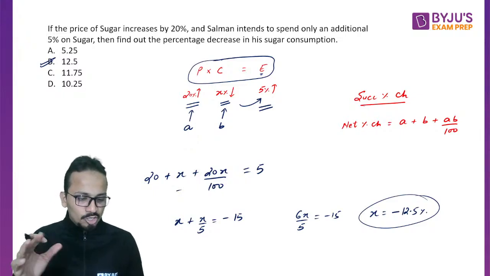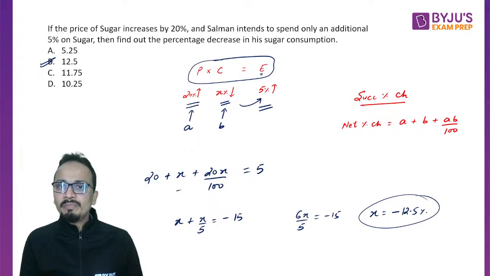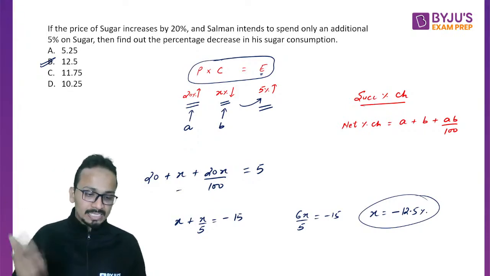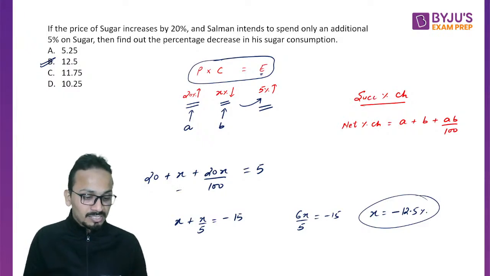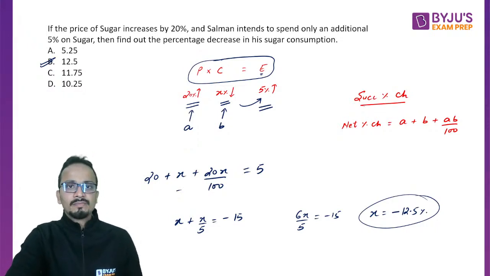All right. Thank you, Deepika. Thank you for the compliment. So the answer will be 12.5 percent decrease. Option B, the same answer has been given by almost all of you. Wonderful people. Okay. So let's move on to the next question.